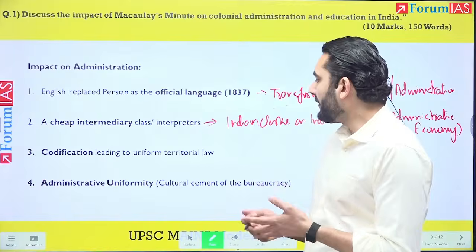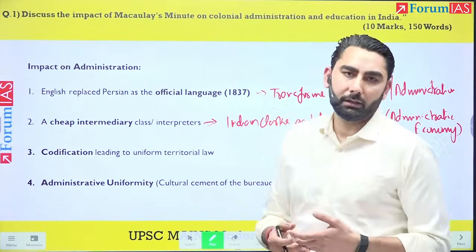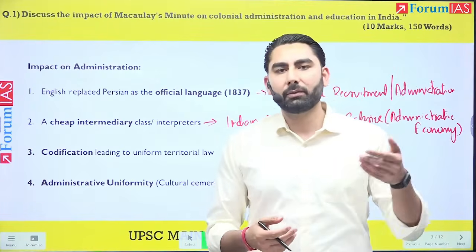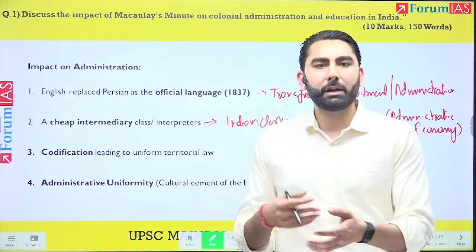Okay. The codification of the laws, which leads to uniform territorial law. So we know that earlier Maharaja Ranjit Singh would have his own law, Nawab of Bengal would have his own set of laws, so on and so forth.